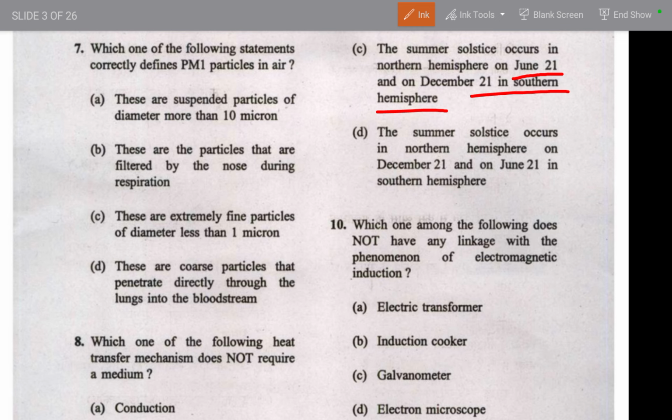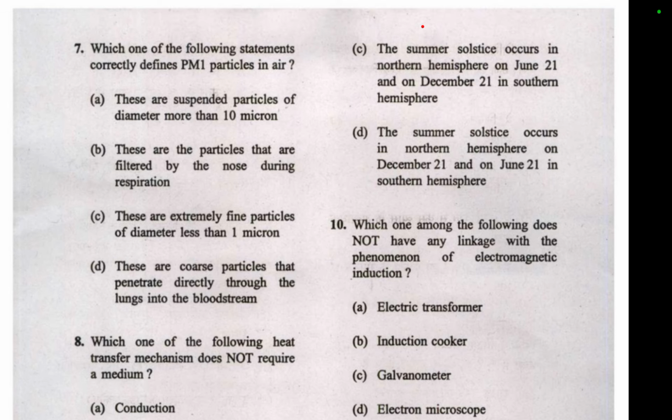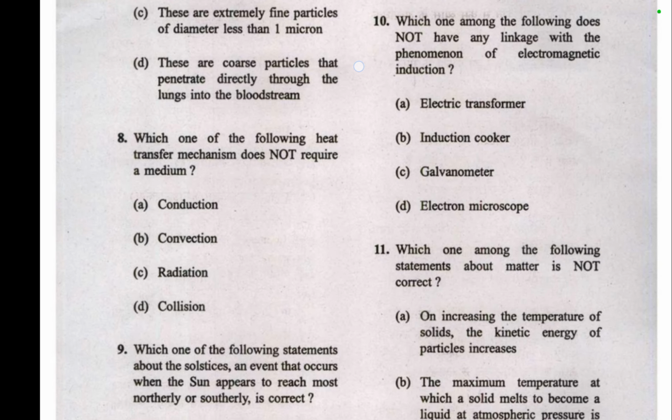Let's read about the other option, the D option. The summer solstice occurs in the Northern Hemisphere on 21st December. Because at this time winter is going on in the Northern Hemisphere, so how can it be the summer solstice? So you can go with the option C only, right? So this is the concept. If you fly it in the right direction, definitely you will be able to clear this examination with a good margin.